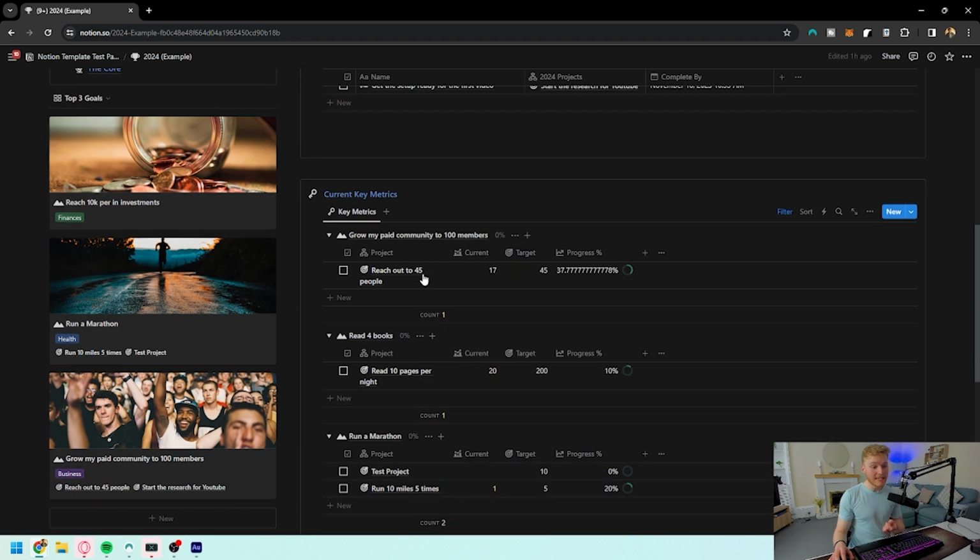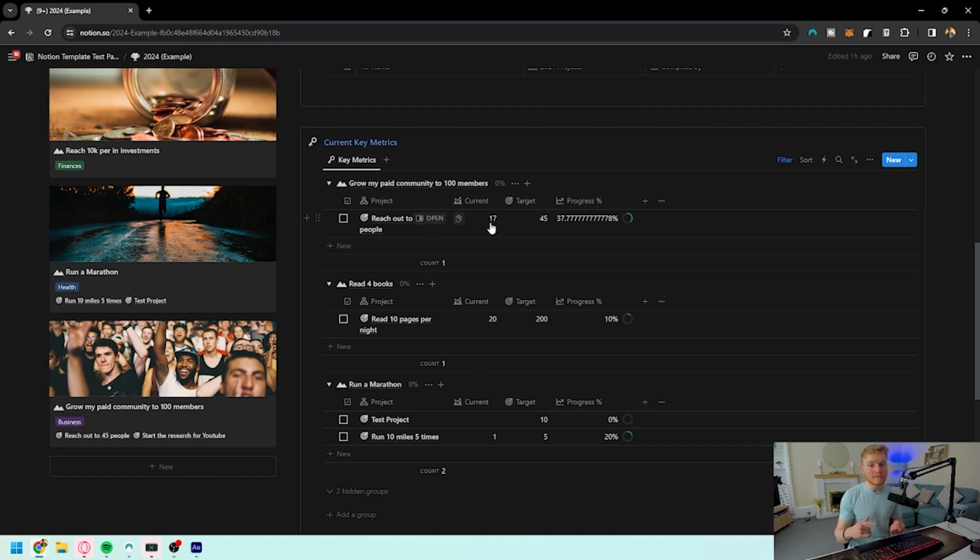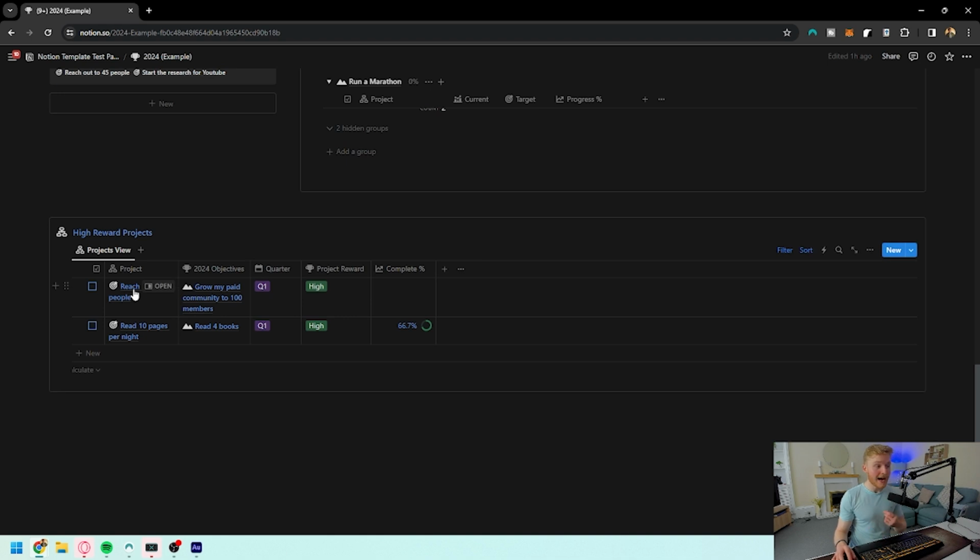We've also got the current key metrics, so you're going to be able to see and update how your metrics are getting on with the things that you're doing. And finally, we also have the high reward projects to see what projects are going to be the highest reward, so that you're ensuring to focus on those as you're progressing forward.